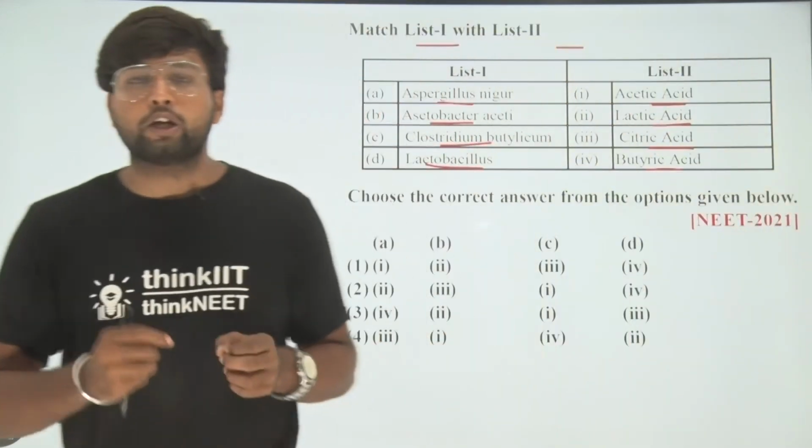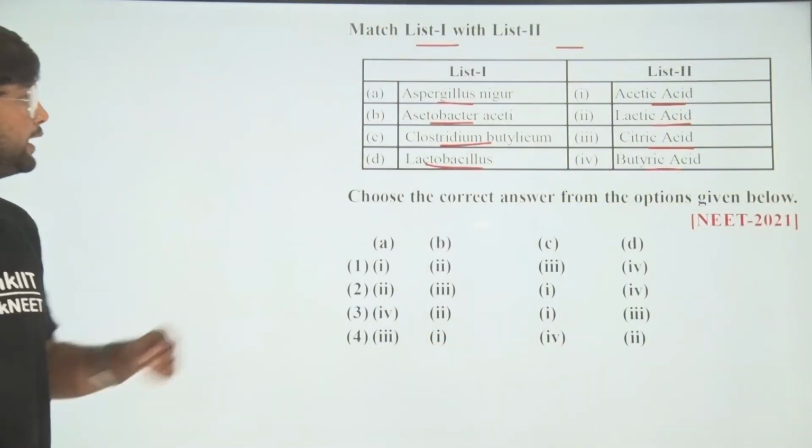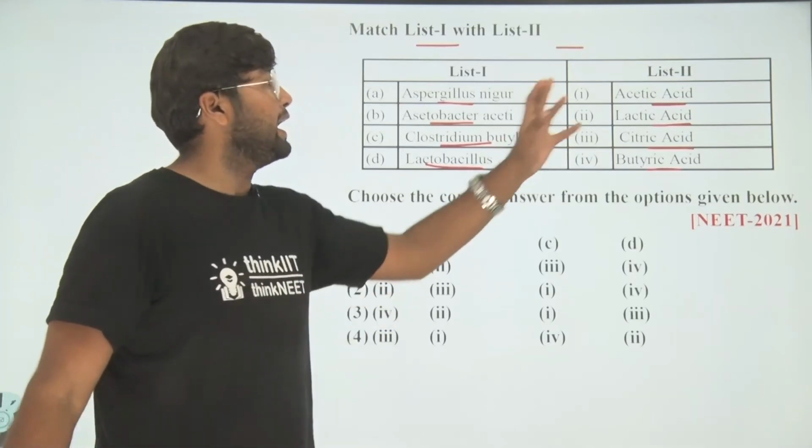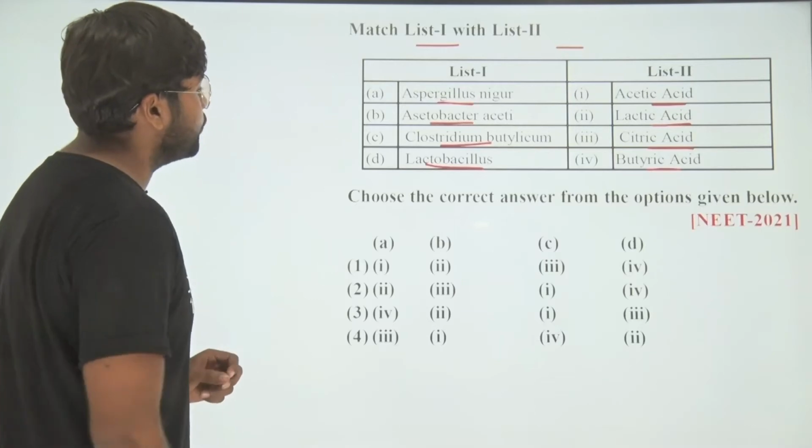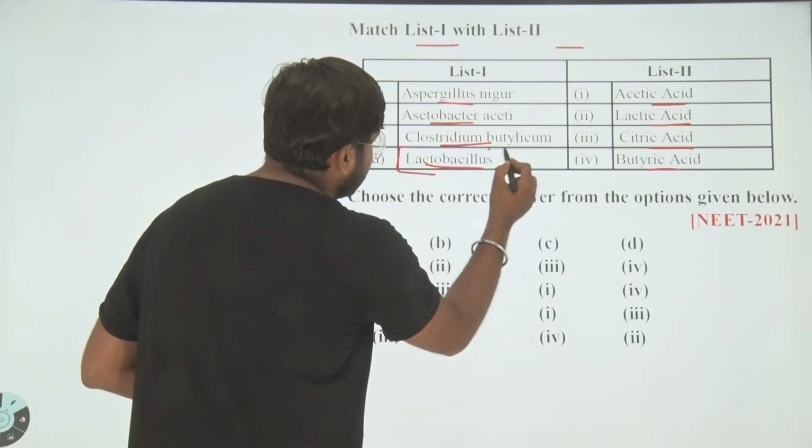The question is from the 12th class microbes chapter. Here we have some organisms and here we have the secretion. So let's have a look. When we are talking about what? We have Lactobacillus.